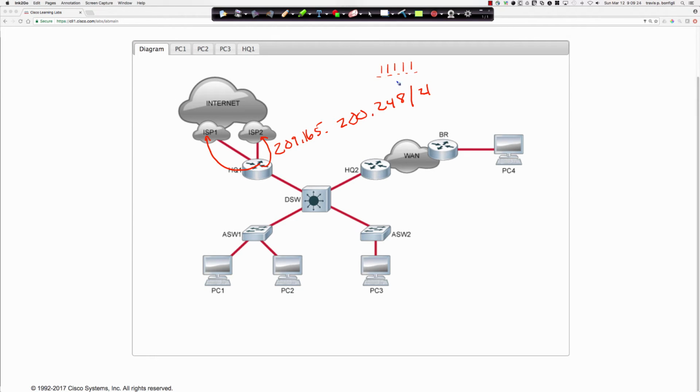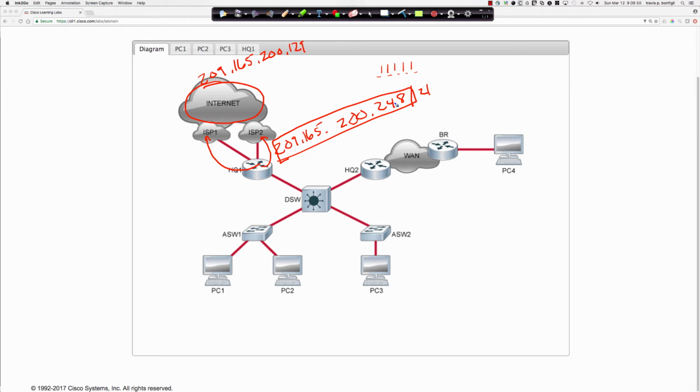Is that right? I think that's correct. So we're not advertising our network segment out. It's not going to make it out here to the internet. And remember, it's out here in the internet that the address that we're trying to ping resides, this 209.165.200.129. So when that traffic tries to come back, it is not successfully able to come back.